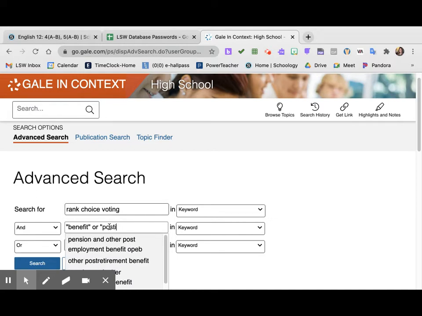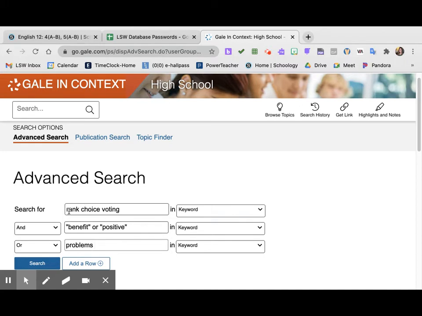positive. So these are choices. Anything that has benefit or positive, or, those are the kind of good things about it. And here, problems, I could put or detractors, or something like that. That tells the database that I want this idea of ranked choice voting, and I want to know what the good things are, or what the bad things are. And it will give one choice.